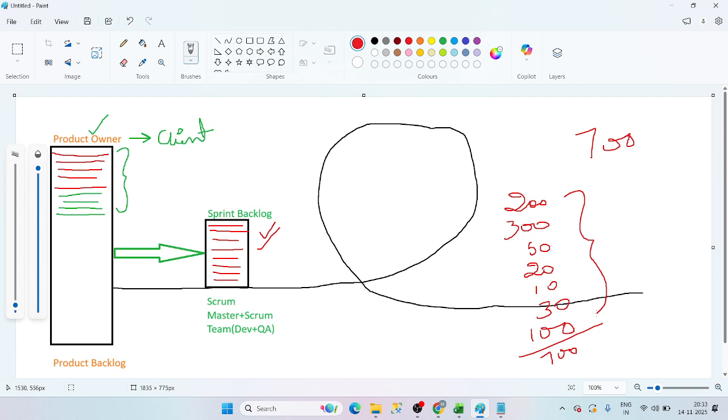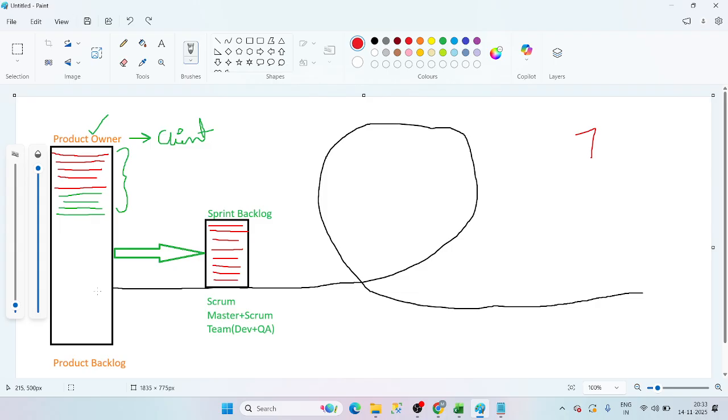What about 8, 9, 10, Manoj? What we are doing, guys? We are moving 8, 9, 10 back to the product backlog. Understood, guys? Up to here. This is very, very important, guys. You need to understand. If you don't understand, ask me. I will explain as many times as I can.